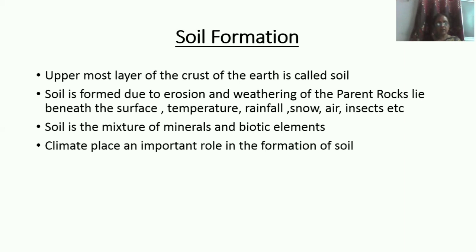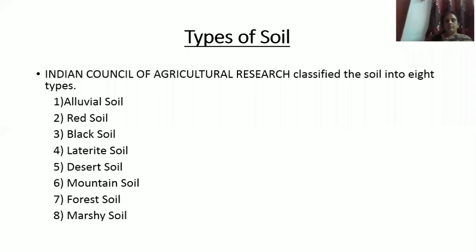Soils are classified on the basis of their color, climate, parental rocks, structure, and humus. The soils are classified by the Indian Council of Agriculture Research into 8 types. They are alluvial soil, red soil, black soil, laterite soil, desert soil, mountain soil, forest soil, marshy or peaty soil.